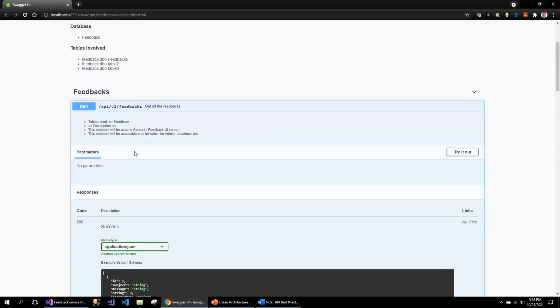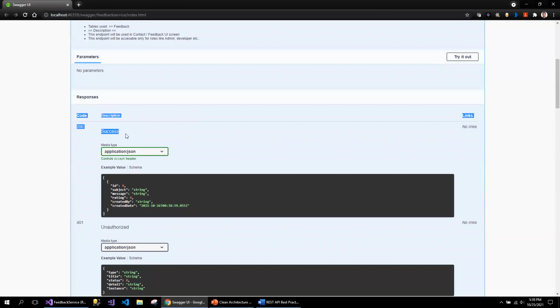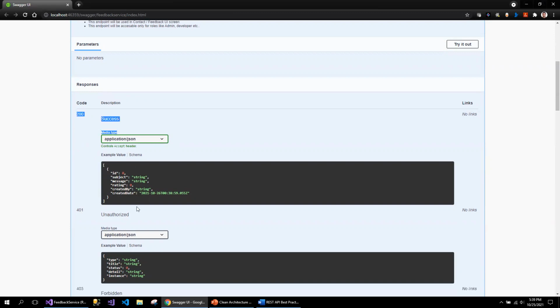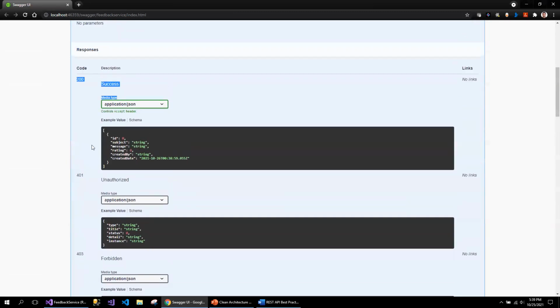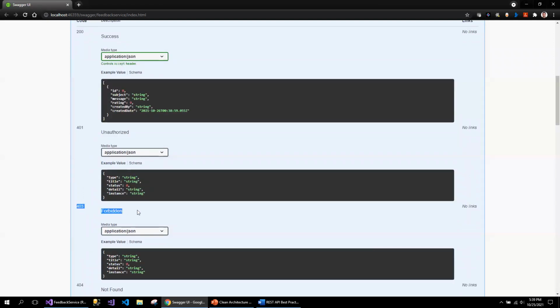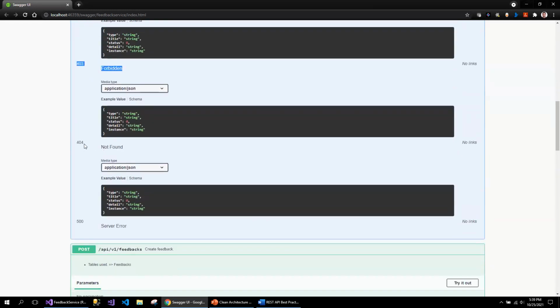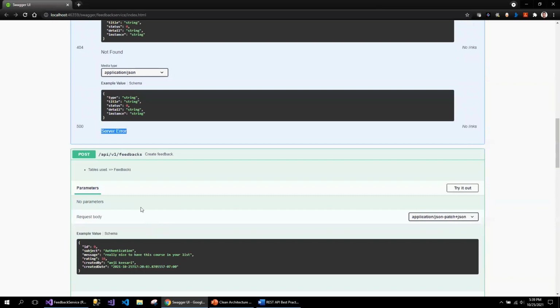So this is the Swagger documentation, for example, in the case of get. So the consumer, whoever is using this service, knows that these are the possible status codes the service API endpoint will be returning. 200 for the success scenario, 401 in case of unauthorized, in case of 403 it's forbidden. I'm going to explain the difference between unauthorized and forbidden, and which one to use in which scenario, as part of the authorization section. 404 not found and server error. So server error is something you will be including pretty much for every API endpoint.